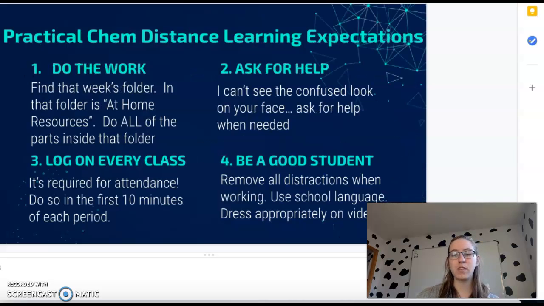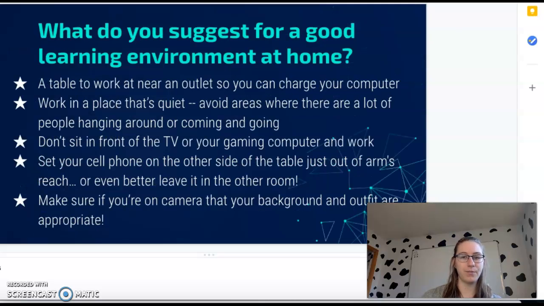Next, just be a good student: remove all distractions when working, use school-appropriate language, and dress appropriately on video. Find a table or some sort of hard surface to work on that is near an outlet so you can charge your computer, and make sure it's in a quiet place where you're not going to be distracted by siblings, TVs, gaming computers, your parents, animals. Also, put your phone on the other side of the table, out of arm's reach, or even in a different room. Keep it out of sight, out of mind.